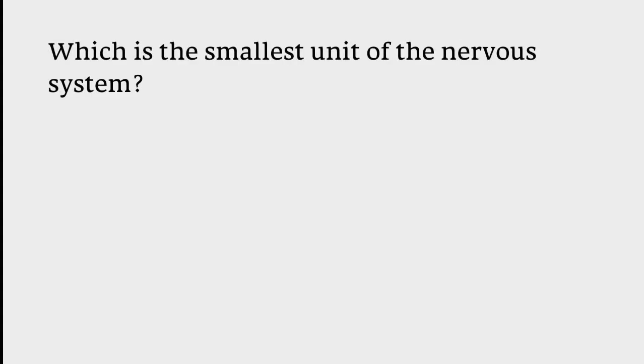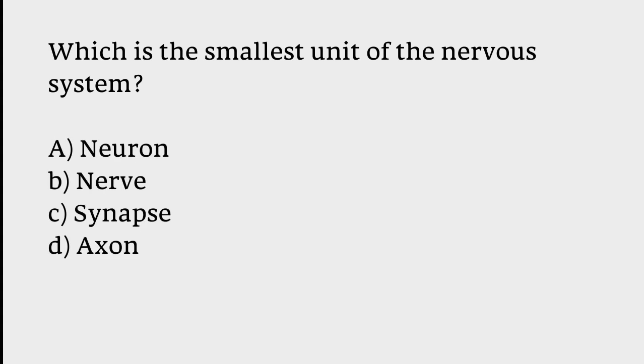Which is the smallest unit of the nervous system? Neuron, nerve, synapse, axon. The correct answer is option A. Neuron is the smallest unit of the nervous system.